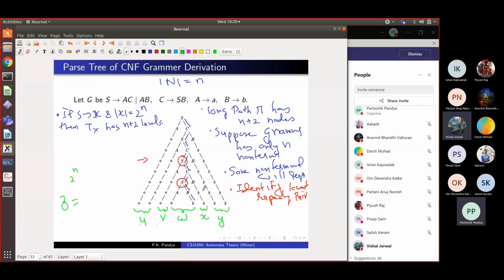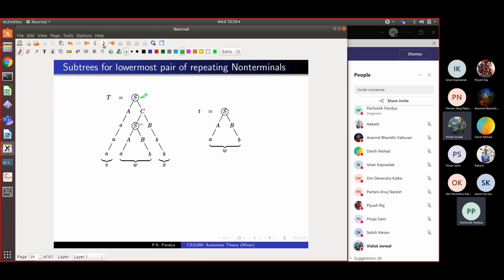So we have this string which can be broken into these 5 parts UVWXY, based on which the repeating non-terminal need not be S. It could be some A which could have repeated at the lower level. In this example it didn't, but some non-terminal, right? Now, some more properties of these strings UVWXY. Firstly, this S was the lowest repeating non-terminal, so all the non-terminals under its tree are distinct.